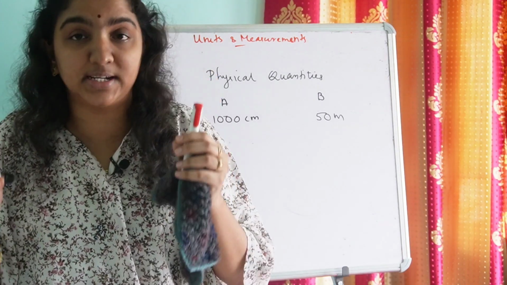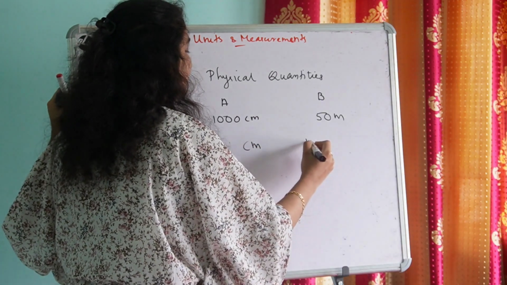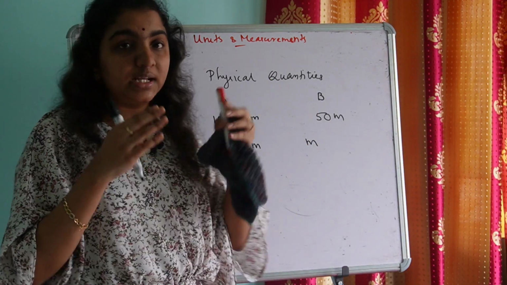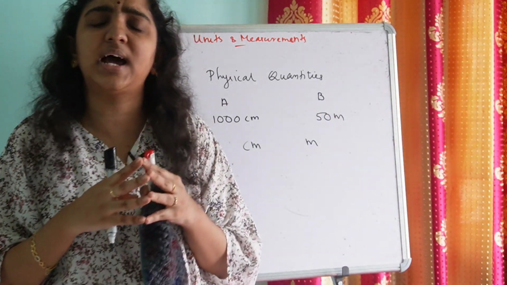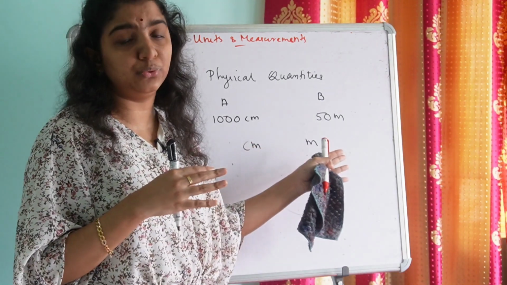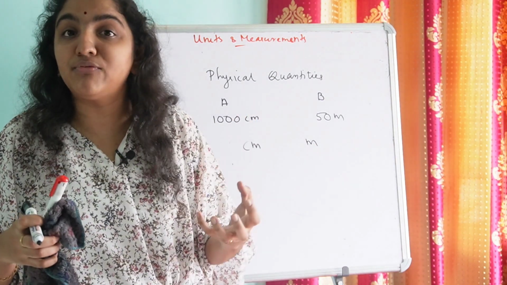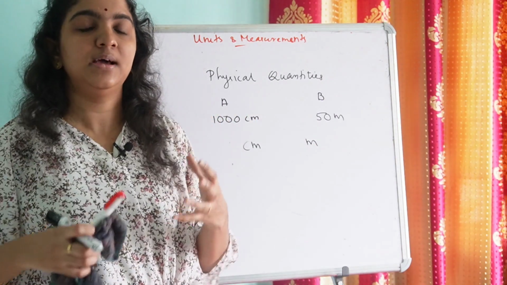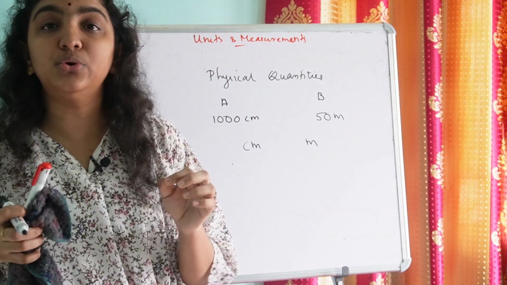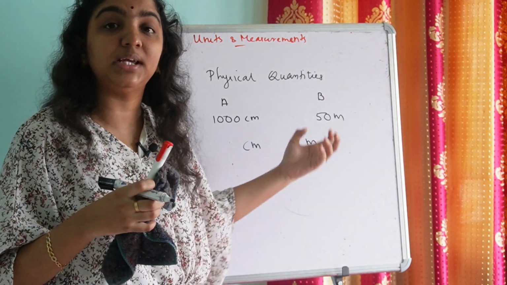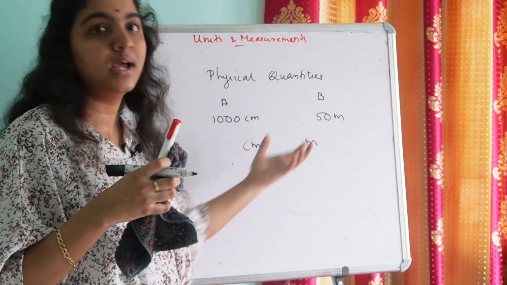Here is a relationship connecting both the units. In this example we have two units, centimeter and meter. First we'll derive a relationship connecting both the units. How do we derive a relationship connecting these two units? We know all these units have predefined fixed values, isn't it? By equating those two fixed values, we can derive the relationship between these two units.